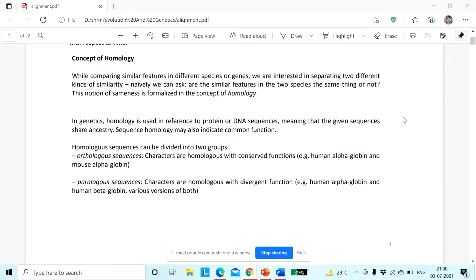We have learned about different cases, say, birds have wings and bats also have wings. Construction-wise they are different, but they are performing the same function, right? So they are having orthologous organs. So this is orthologous, and paralogous means when they have divergent functions.